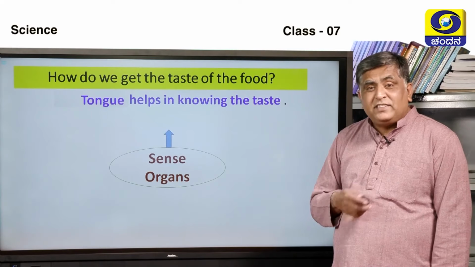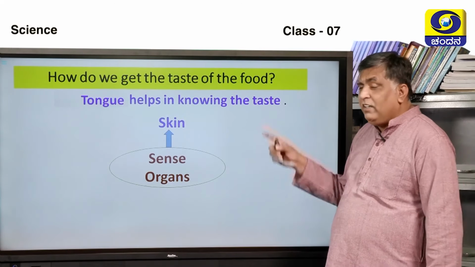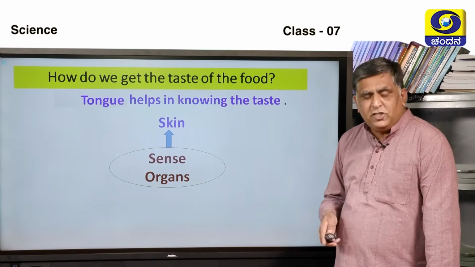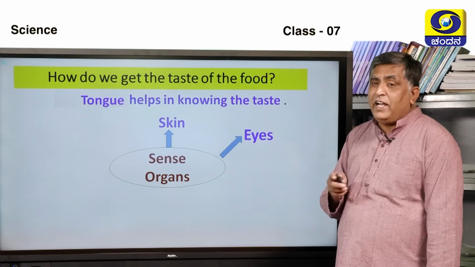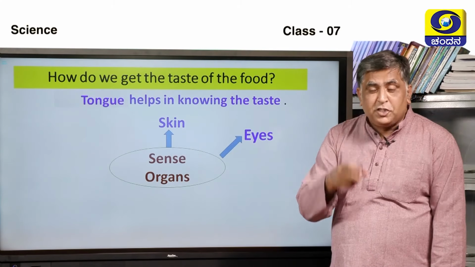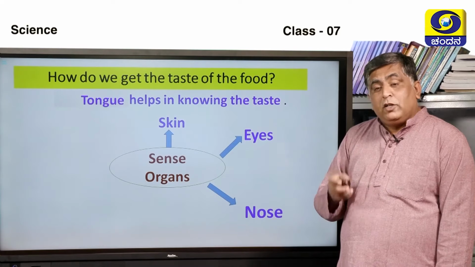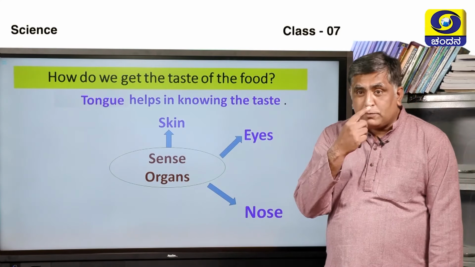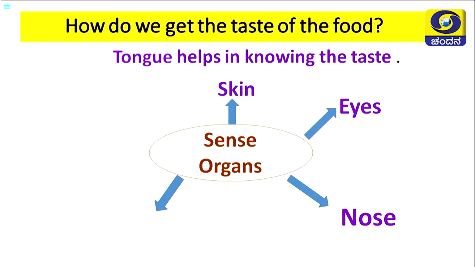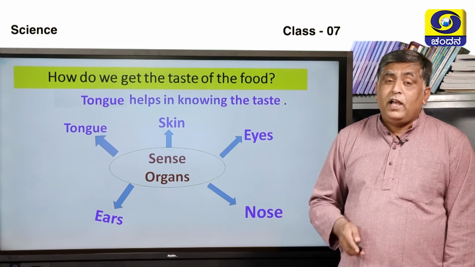So we have got 5 sense organs. The first one is skin, which helps in the sense of touch. Then we have eyes, which help in the sense of vision. Then we have nose, which helps in the sense of smell. Then we have ears, which help in identifying sound. And finally we have tongue, which helps in identifying the taste. So these are the 5 sense organs, and tongue is one among them. Tongue helps us a lot.